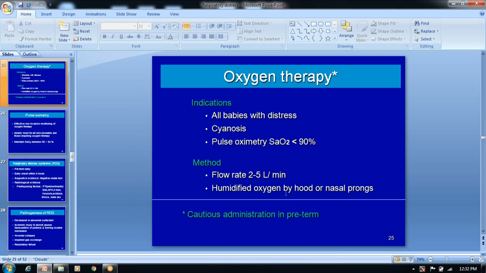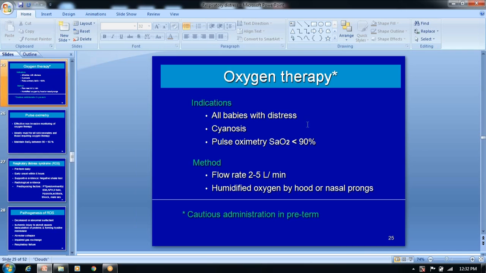How to give the oxygen? This oxygen you should also know during this pandemic, everybody is giving information on TV, channels and papers, and there are so many SMS and WhatsApp messages. There you have to see the SpO2, which is very important. The pulse oximeter is very important in the newborn and in ICU, MICU, NICU, PICU, every intensive care unit.